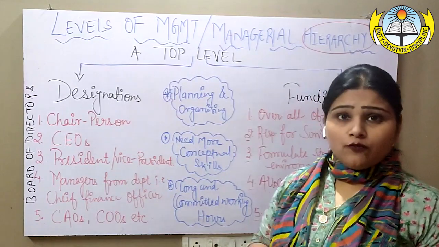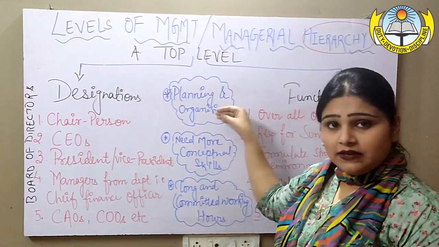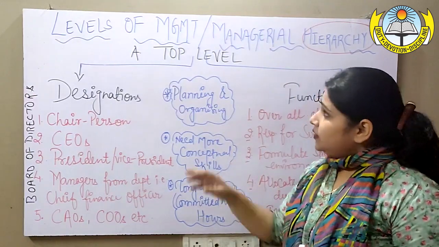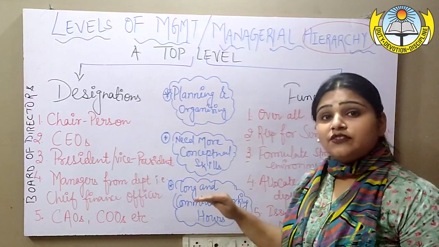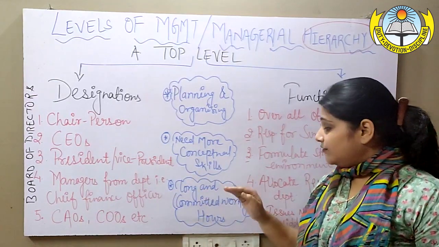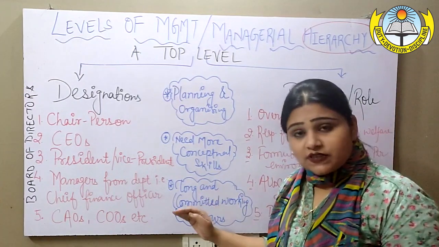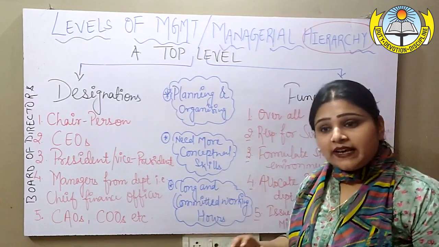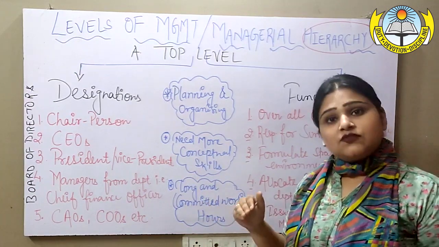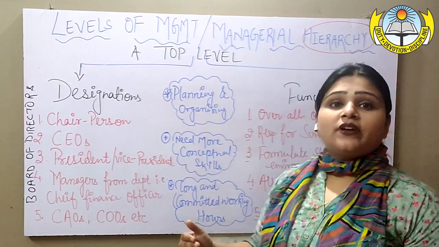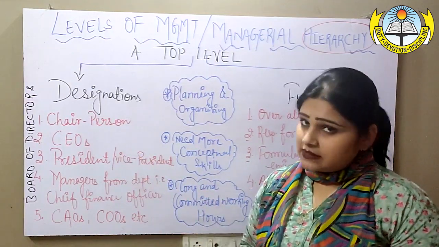Top level involves most of their time in two major functions, that is planning and organizing. Top level is that level which is always involved in long and very committed working hours. They most of the time engage in formulating plans, strategies, goals and objectives so that the rest of the organization can adhere to them and reach towards success.